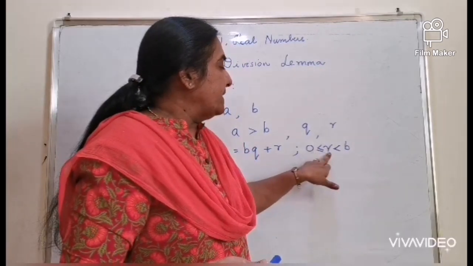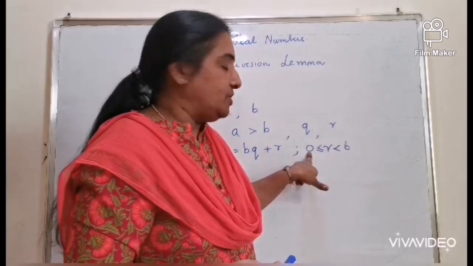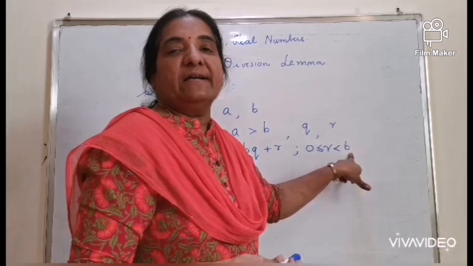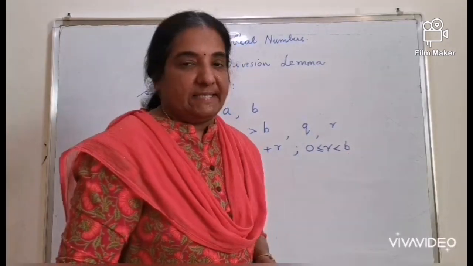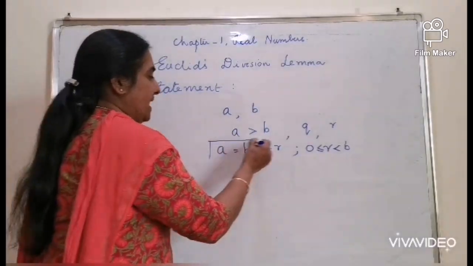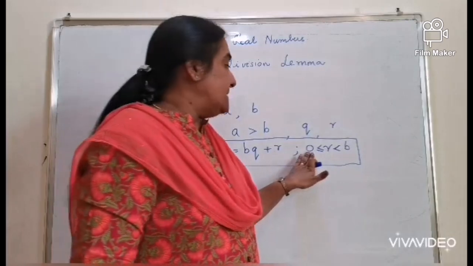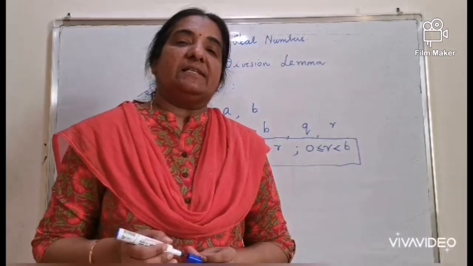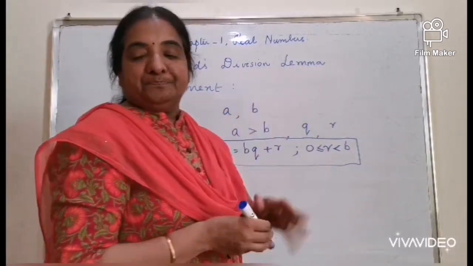The remainder can possibly become 0 or greater than 0, but it should not be up to the divisor, or it cannot take the value of the divisor. So a is equal to bq plus r, where 0 is less than or equal to r, which is less than b. This is the general statement of Euclid's division lemma.